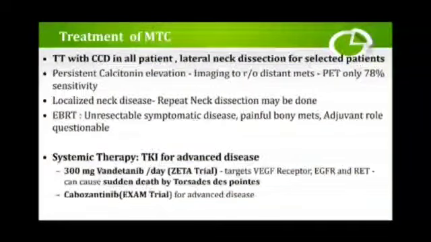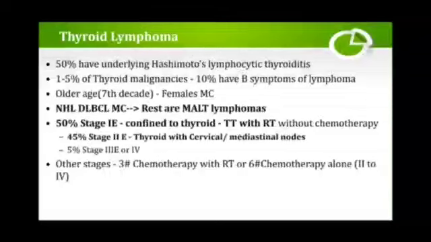External beam radiotherapy is for unresectable symptomatic disease and painful bony mets; adjuvant role is questionable. Systemic therapy: tyrosine kinase inhibitors for advanced diseases, vandetanib 300 milligram per day. It targets VEGF receptor, epidermal growth factor receptor, and RET, and can cause sudden death by torsades de pointes. Vandetanib and cabozantinib are used for advanced diseases.